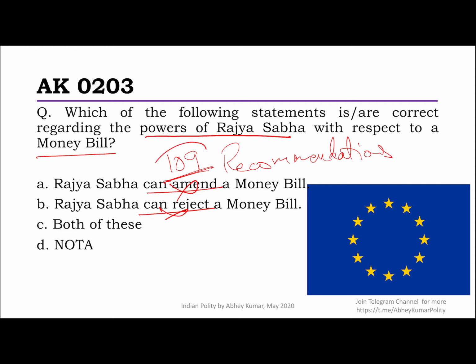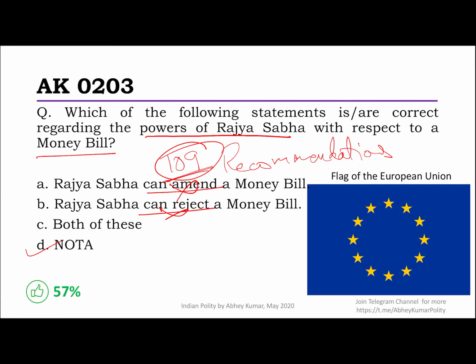Now that we know the first principles here of Article 109, you should also know very well that Rajya Sabha cannot reject or amend a money bill, but amendments can be moved in the house by the members. The members of the Rajya Sabha can move amendments like they can for any other bill, but these amendments are moved as a recommendation only. If passed by the house, they are forwarded as a recommendation to the Lok Sabha. So just make sure you are clear in this. Anyway, none of this is correct because none of these powers are with the Rajya Sabha there.